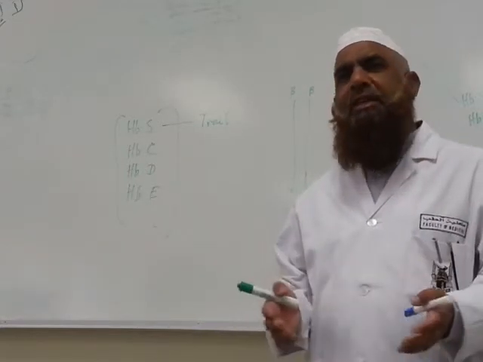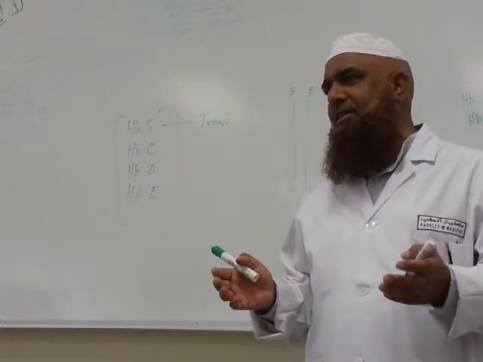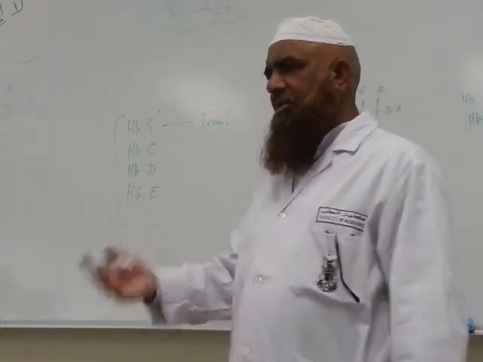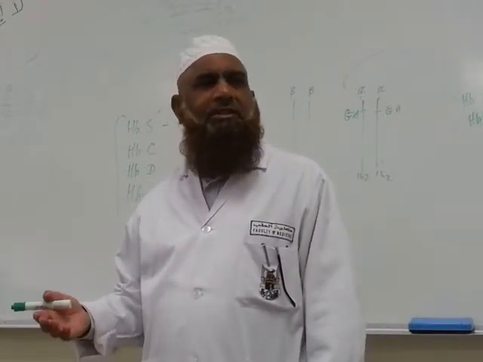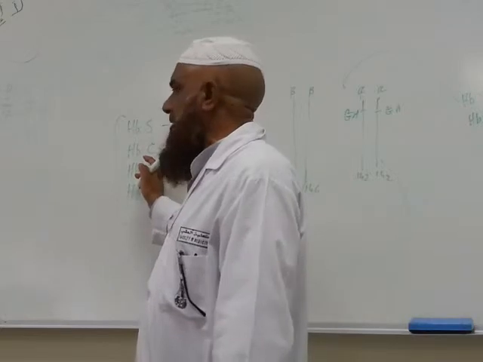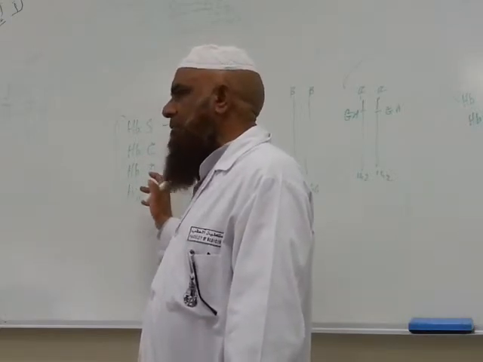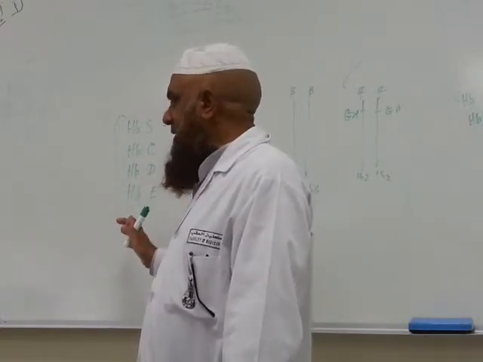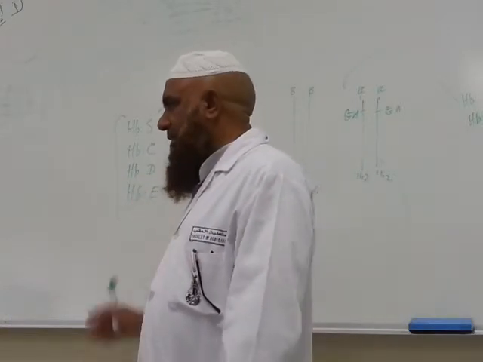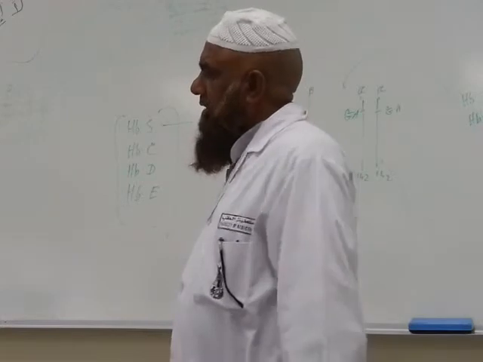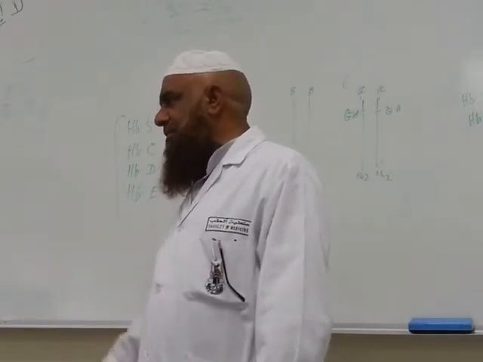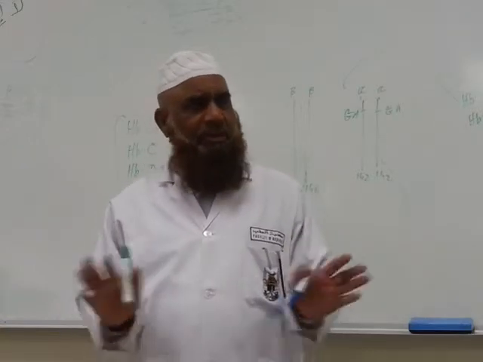Heterozygous, we call this trait. Homozygous, disease. For hemoglobin S disease, we also use this term, sickle cell anemia. For the others, hemoglobin C, disease or trait. Hemoglobin D, disease or trait. Hemoglobin E, disease or trait. Only for hemoglobin S disease, we use the term sickle cell anemia. Is this clear?